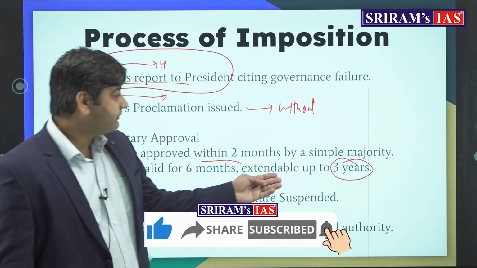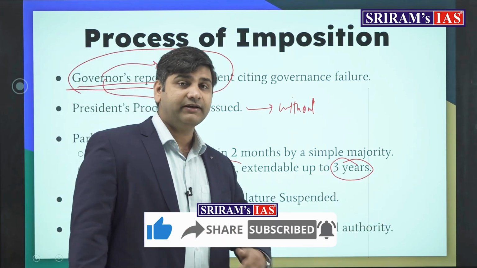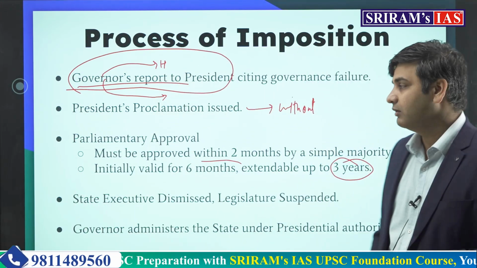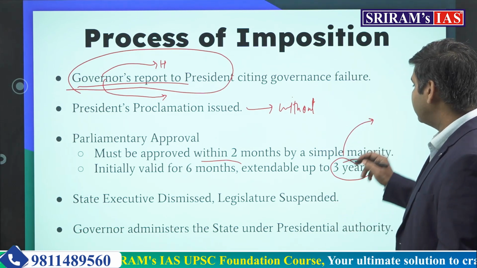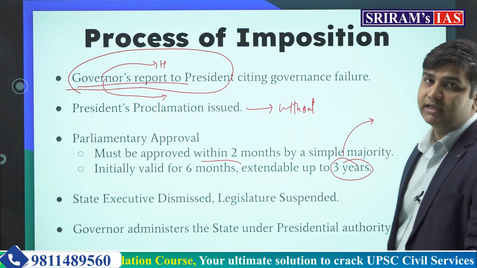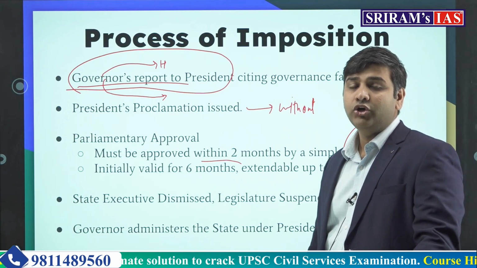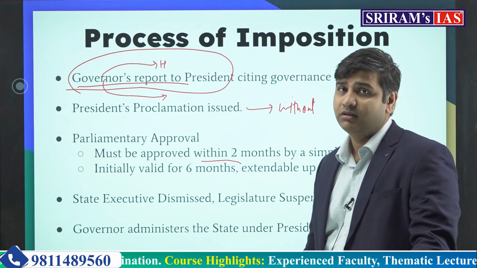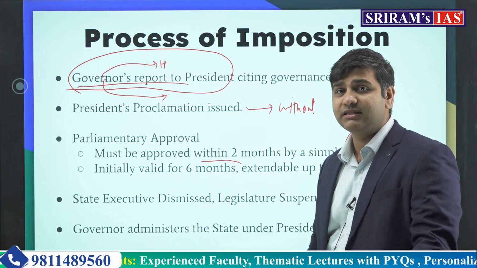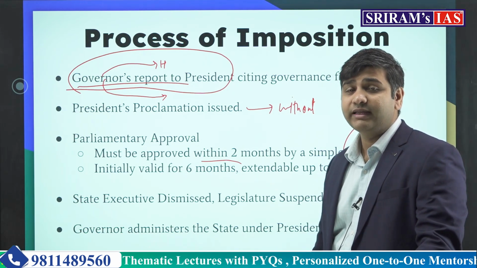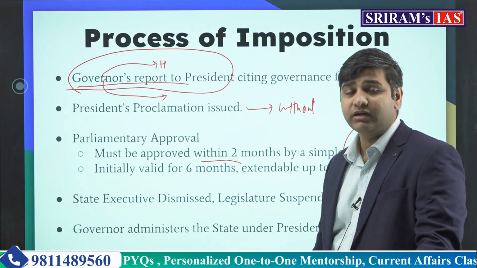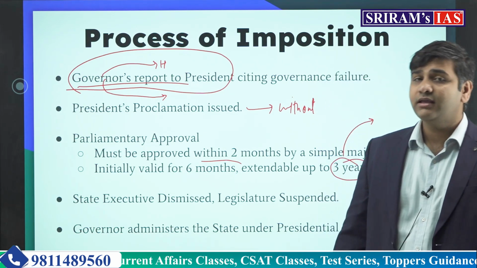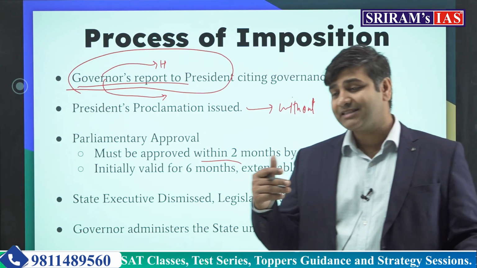You see, if 1 year has passed and for about 1 year the emergency was imposed, what will happen? It becomes very important for the election commission and the government to conduct elections and form an elected government in that particular state. But if the election commission comes up and says that the conditions for election are not there, the ground conditions are not okay to conduct elections, that is one reason why President's rule can be extended beyond 1 year.